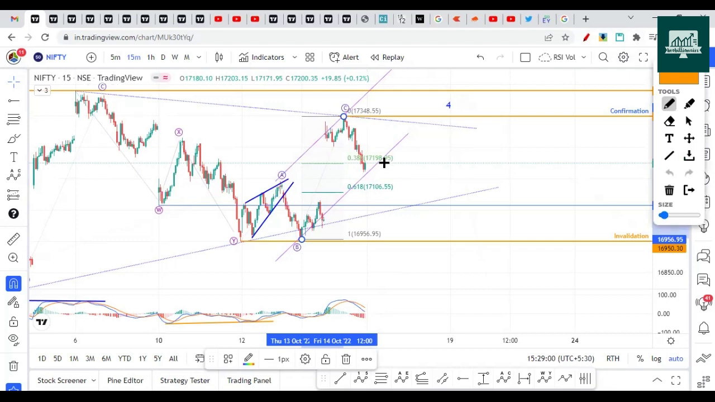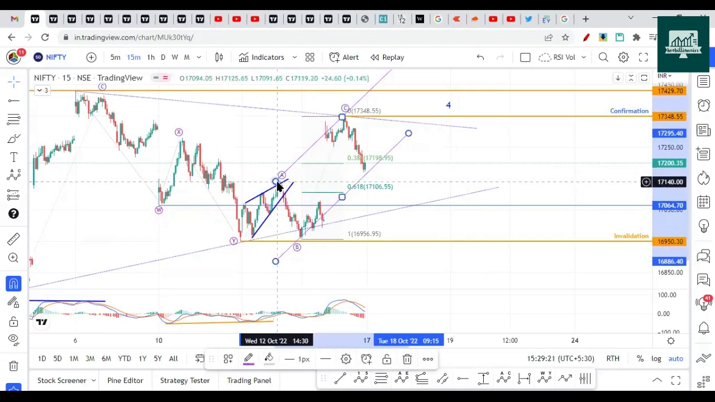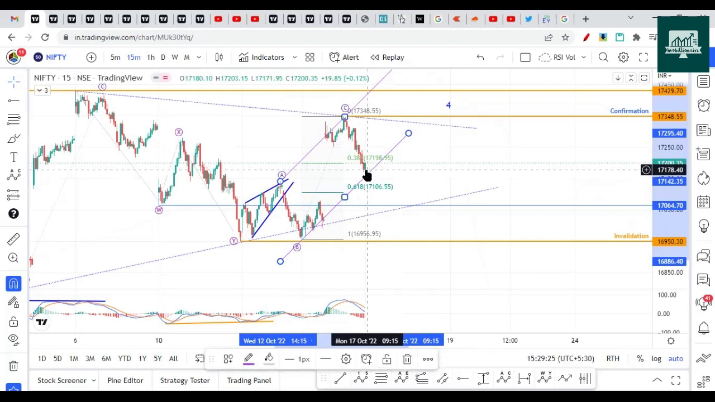There is one chance that it could find support here and head higher, but for this we need to wait for 17,348 to be broken. We should not be going long in this entire region. We should wait for it. So unless this is broken, we cannot say that it will shoot upside. There are chances because of this channel, because it perfectly fits. Some part is left here and it can bounce back.